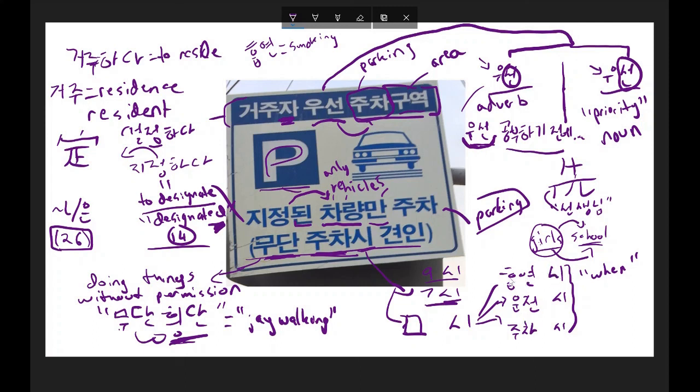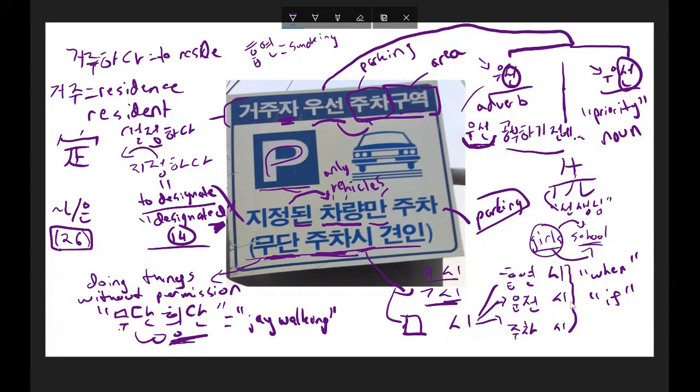Or in other words, when or if, you could even say if. When or if you smoke, or when or if you drive, or when or if you park. And if you wanted to finish the rest of these little clauses, when or if you smoke, you'll get a fine if you smoke in this area, blah, blah, blah.